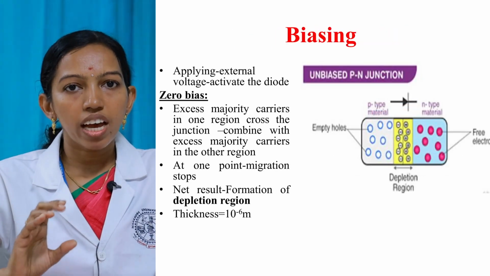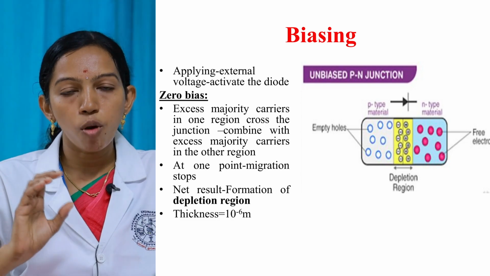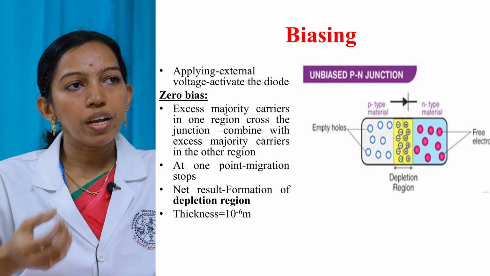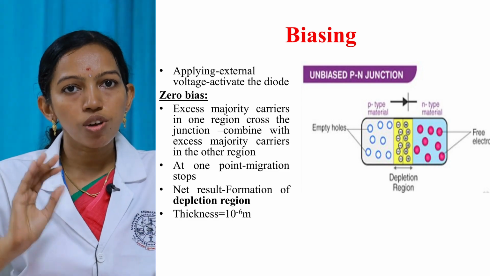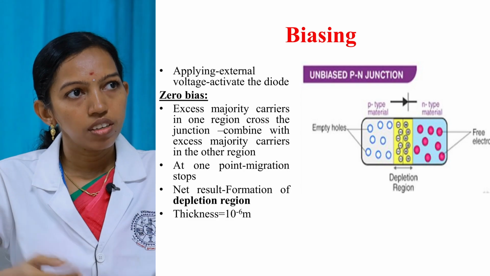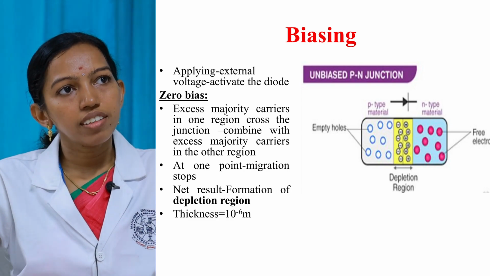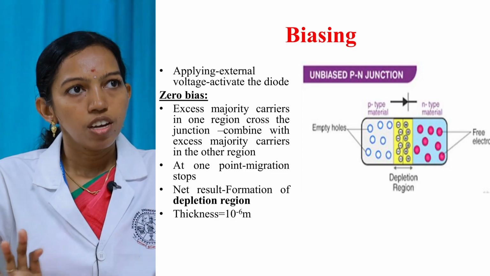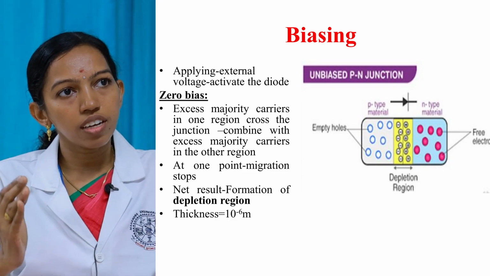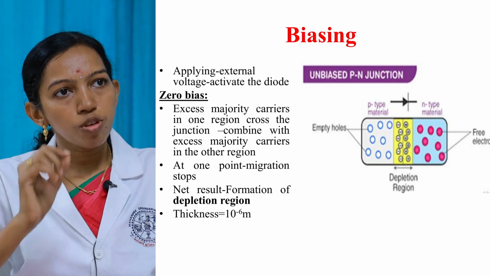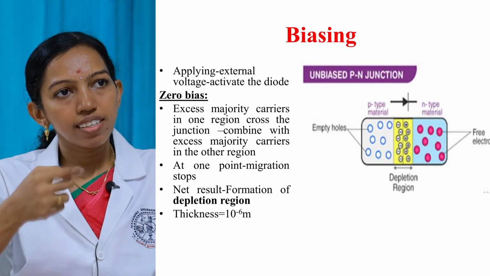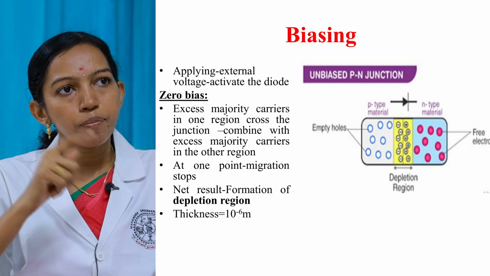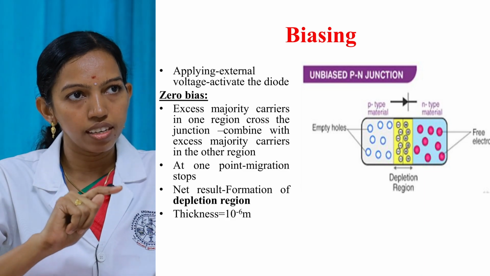The diode can be operated only under proper biasing conditions. What is meant by biasing? Biasing is nothing but applying a proper external voltage so as to activate or operate the diode. First, the zero bias condition, where no biasing or external supply is applied. Under zero bias condition, how does the diode operate? The majority charge carriers, that is electrons in the N-type material, cross the junction and combine with the holes in the P-type semiconductor material.